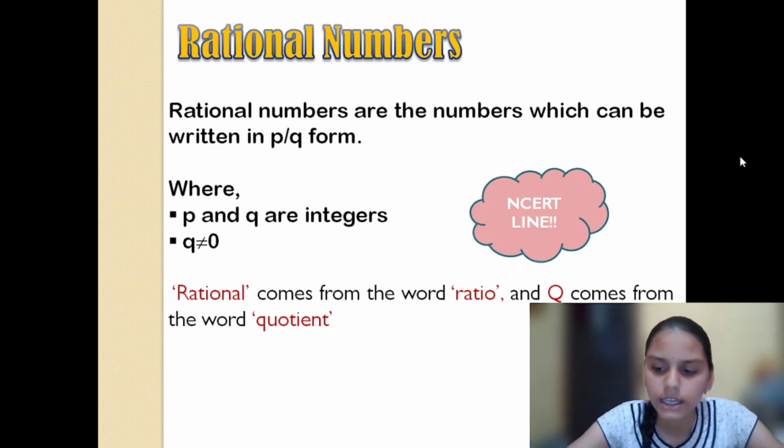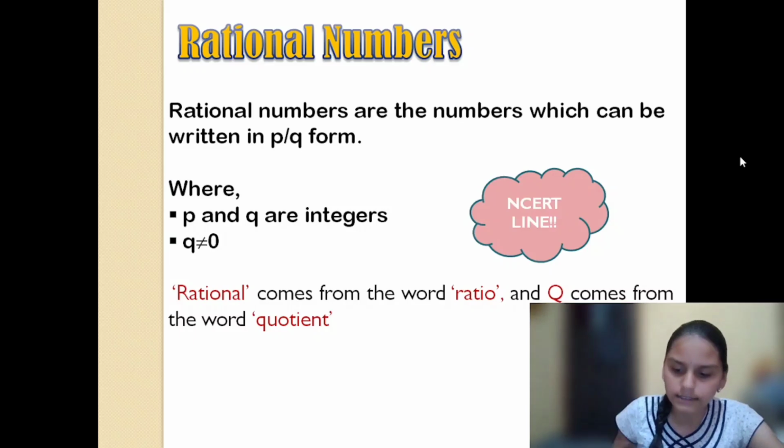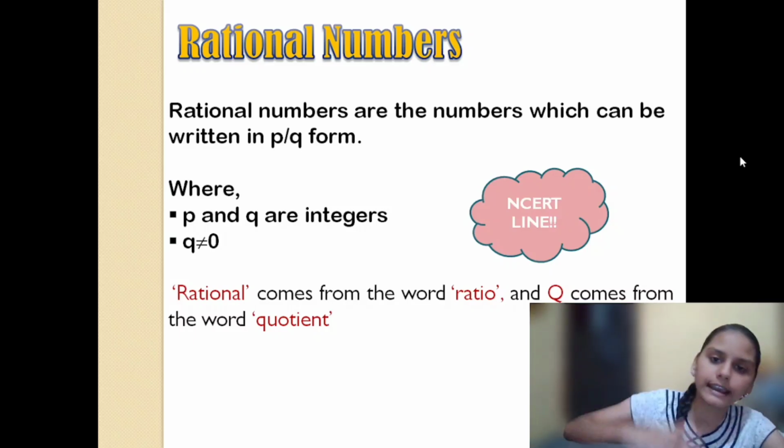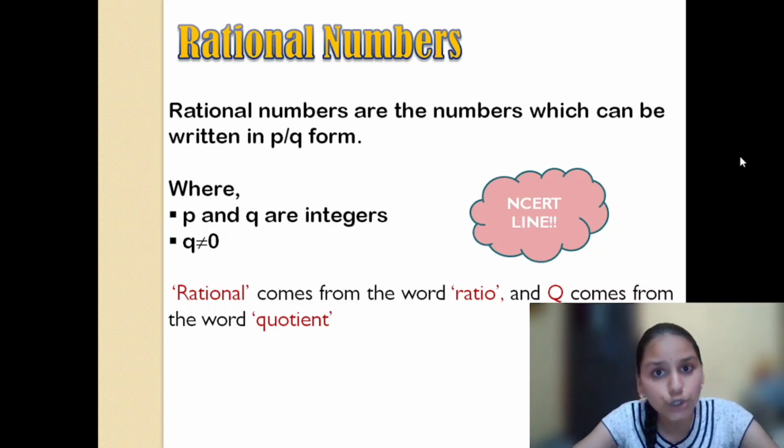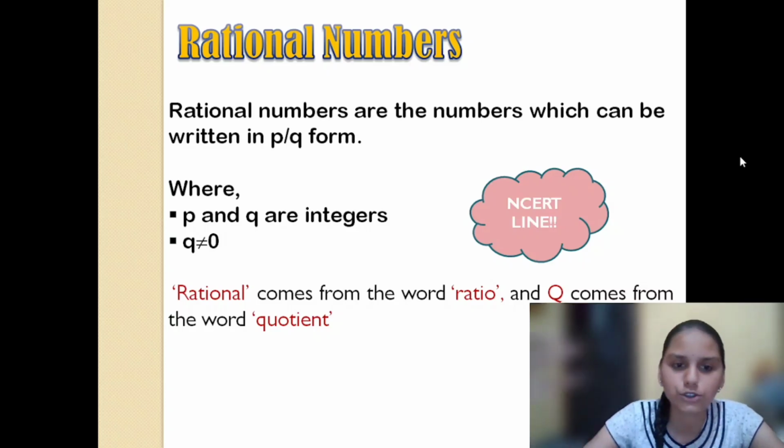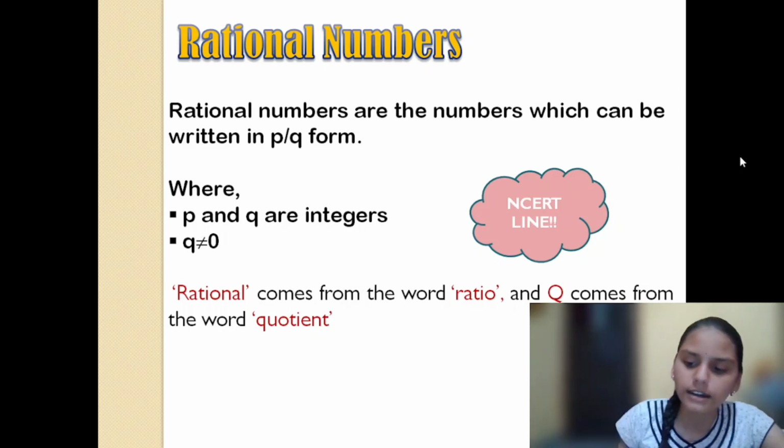Quotient. When we divide a number, what we get at the last is called the remainder, and the answer we get is called the quotient, right? So that is quotient. This is an NCERT line, so that's why I just brought it.